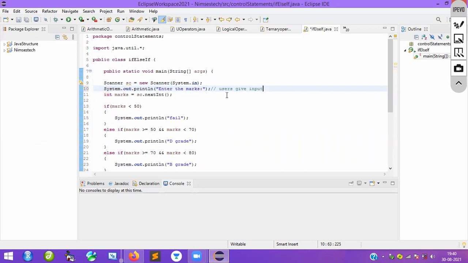Okay, so that is what I am requesting here. When they give the input through the keyboard, what happens here? I will take that input into my system, nothing but into my memory. So that is the reason why I will do this.